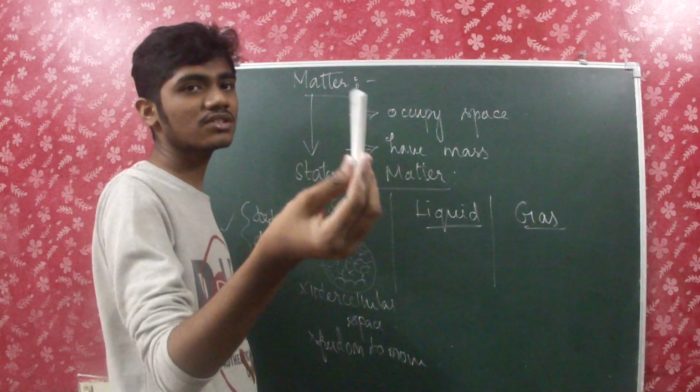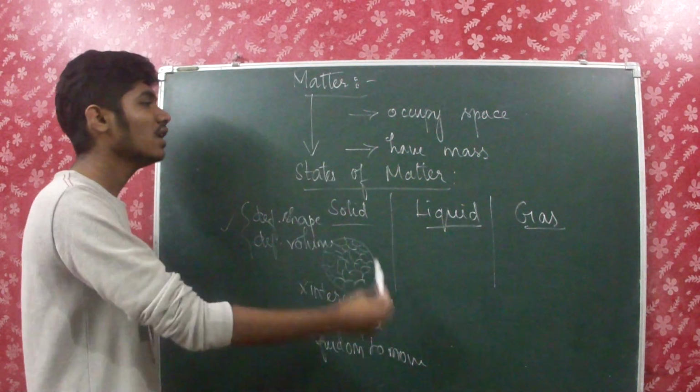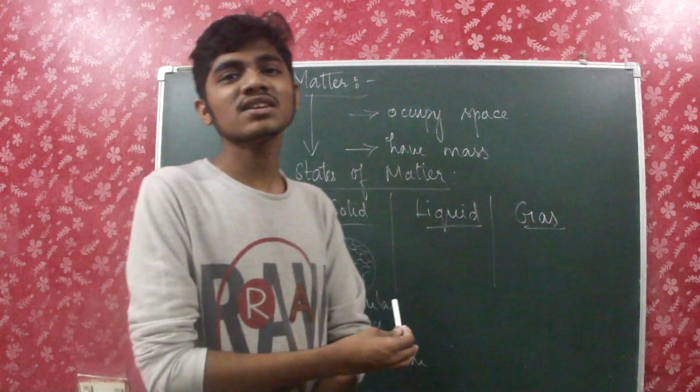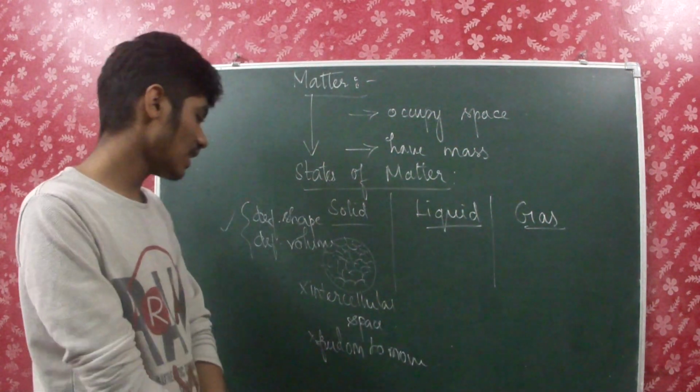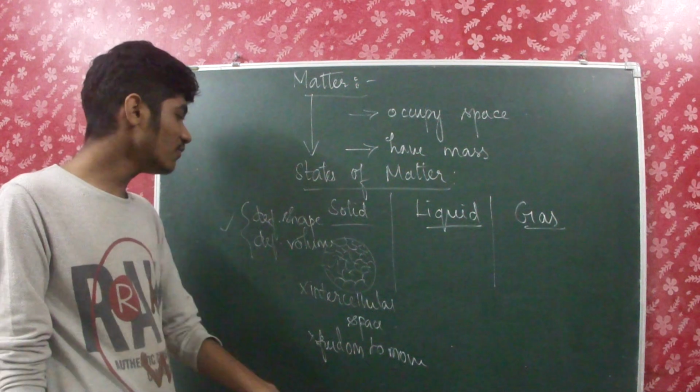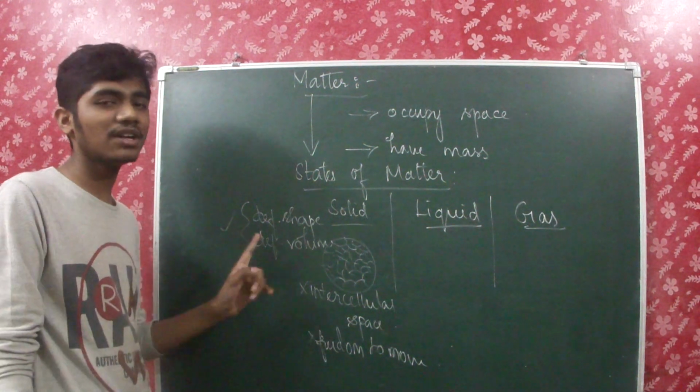For example, the constituent particles in a solid will be very closely packed, so their mass and density will also be very high, and they have no intermolecular space, no freedom to move, and they will have definite shape and definite volume.